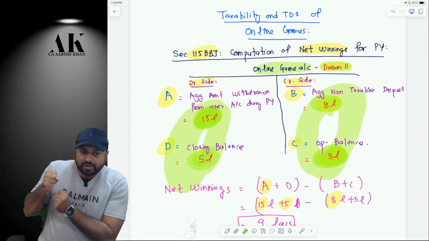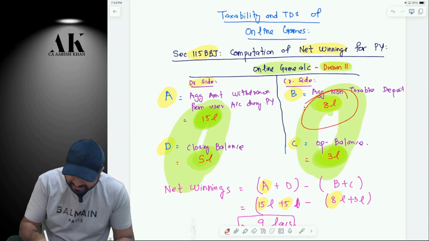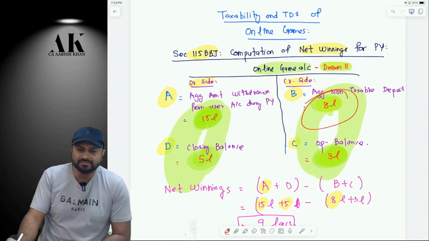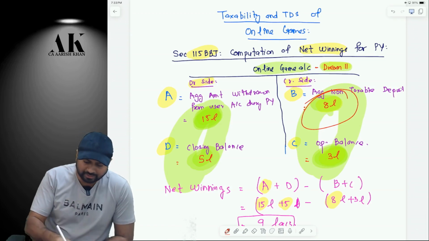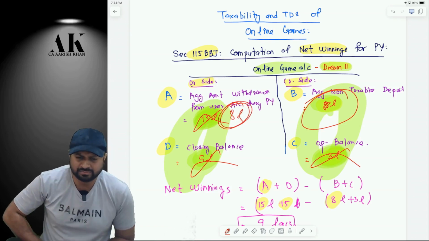So whatever you have withdrawn plus whatever is your closing balance, out of that, if you have withdrawn something out of your own money, you cannot pay tax on that much, na? Yes. Suppose this is not 15 lakh, this is not 5 lakh, this is not 3 lakh, this is 8 lakh. Then on 8 lakh, can the government take tax from me? Please tell me.